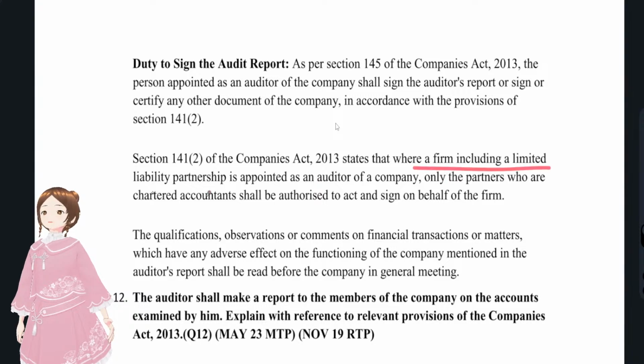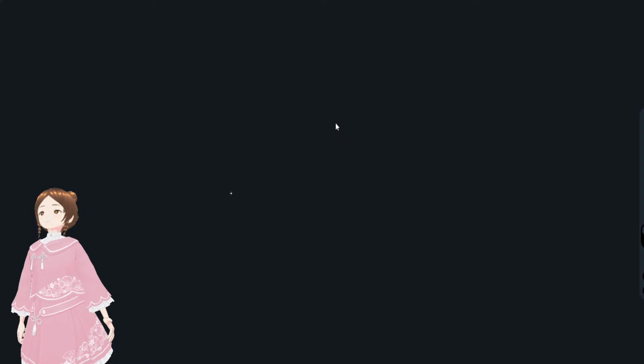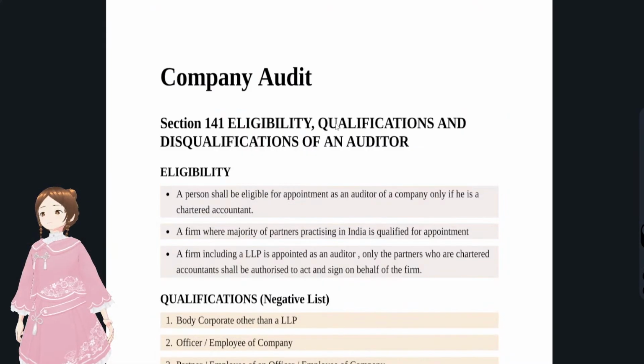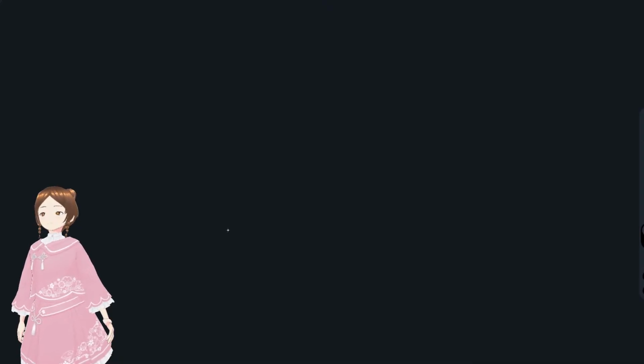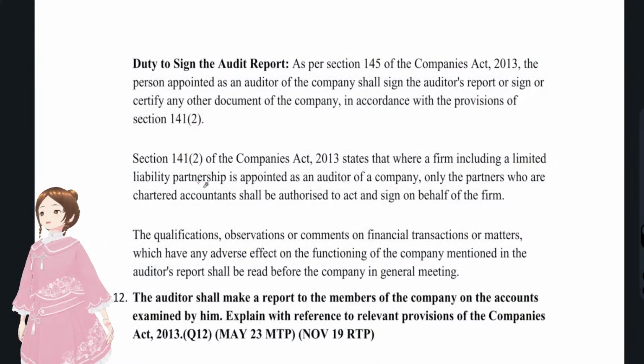If it's an individual, he could sign. If it's a firm, whether it's a firm or LLP, only the partner who is a CA has to sign the audit report. We have seen the same thing in the eligibility, right? Who has to sign the audit report? Whether it's an LLP, only the partners who are CAs have to sign on behalf of the firm, that is, they have to sign the audit report, right? Okay, it's taking a lot of time. Yeah, and that's it with regards to the duty to sign the audit report.